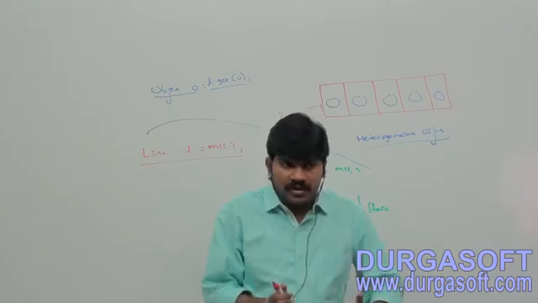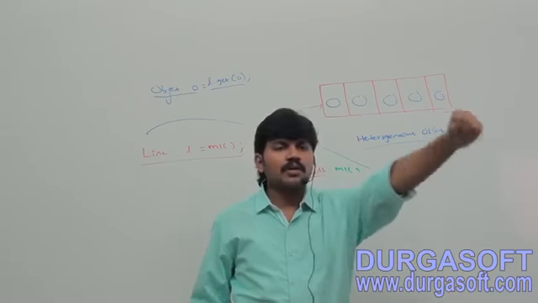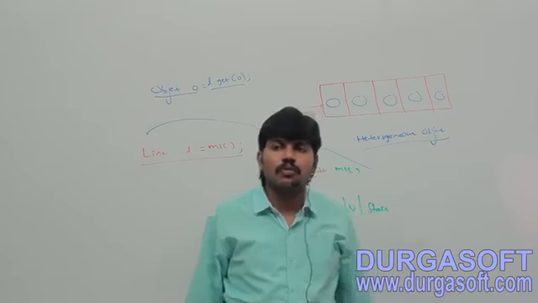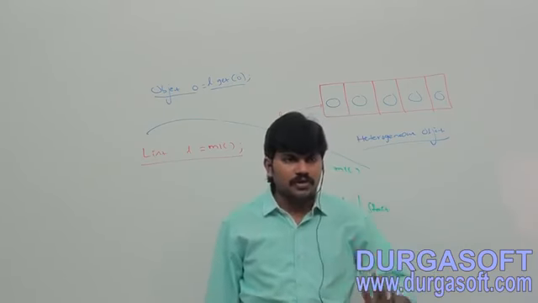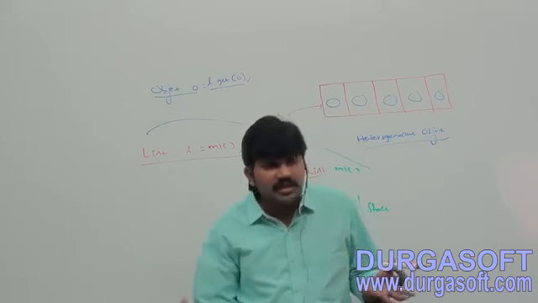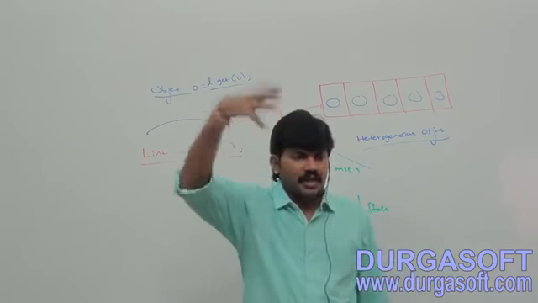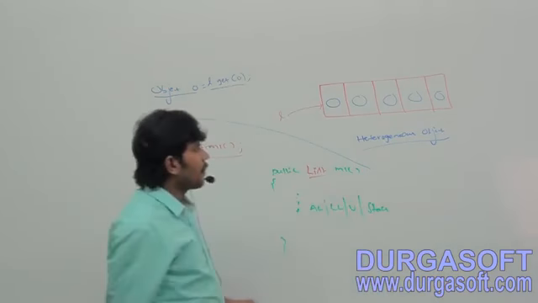When we should go for parent reference and when we should go for child reference is nothing but this: if I know the runtime type of object, better to hold it using that particular reference only. If I don't know the runtime object, it can be any type, then better to hold it using the common parent type. Are you getting? Okay, at this point.